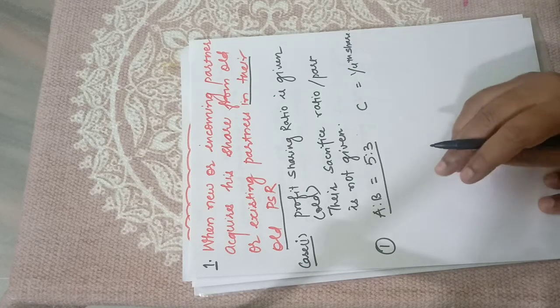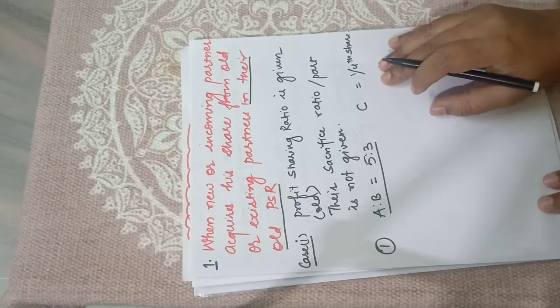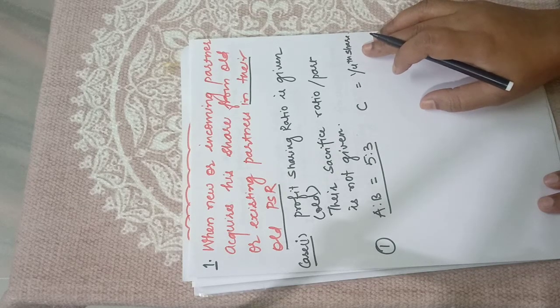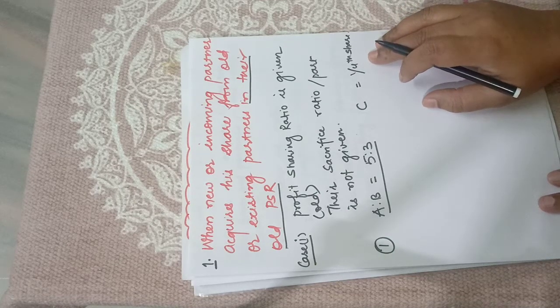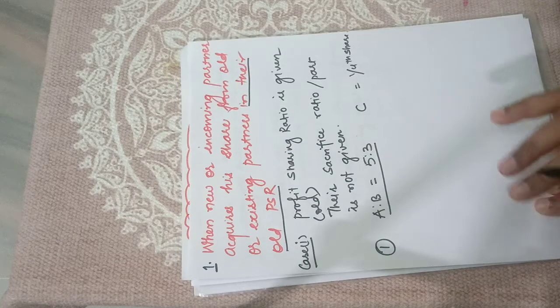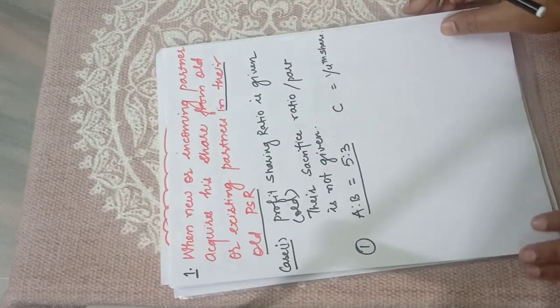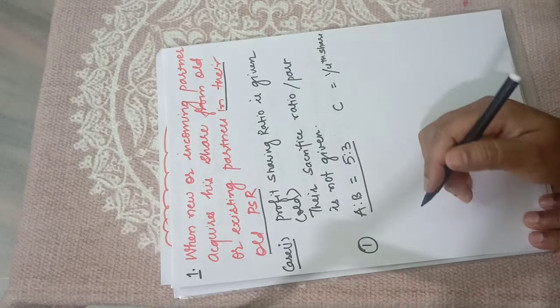They have mentioned just two things: the old profit sharing ratio of old partners and C's new share, that is 1/4 share, and we have to calculate the new profit sharing ratio. This we have done earlier also, but I am explaining it again in detail, so that if some of you didn't get it at that time, it will be clarified.